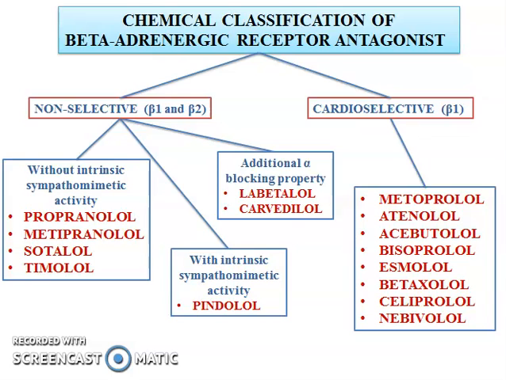There is another subclass which has additional alpha blocking property. Drugs in this category are labetalol and carvedilol. Another class, the cardioselective beta 1 blockers, includes metoprolol, atenolol, acebutolol, bisoprolol, esmolol, betaxolol, celiprolol and nebivolol. These are the chemical classifications of beta adrenergic receptor antagonists.